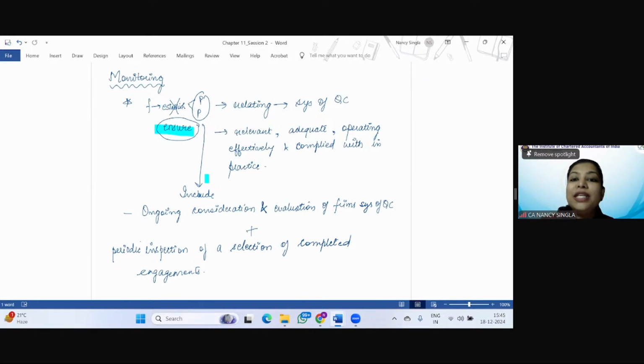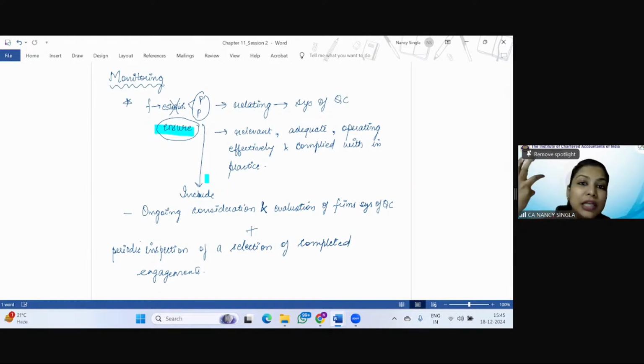So the firm should ensure that the policies and procedures relating to the system of quality control are relevant, adequate, operating effectively, and complied with in practice. So this is the monitoring of whatever we have studied in these 5 points. The firm's policies and procedures relating to the system of quality control, what are those? The 5 points that we have covered. So the firm should ensure that such policies and procedures are relevant, so they should be updated, adequate, operating effectively, and complied with in practice.